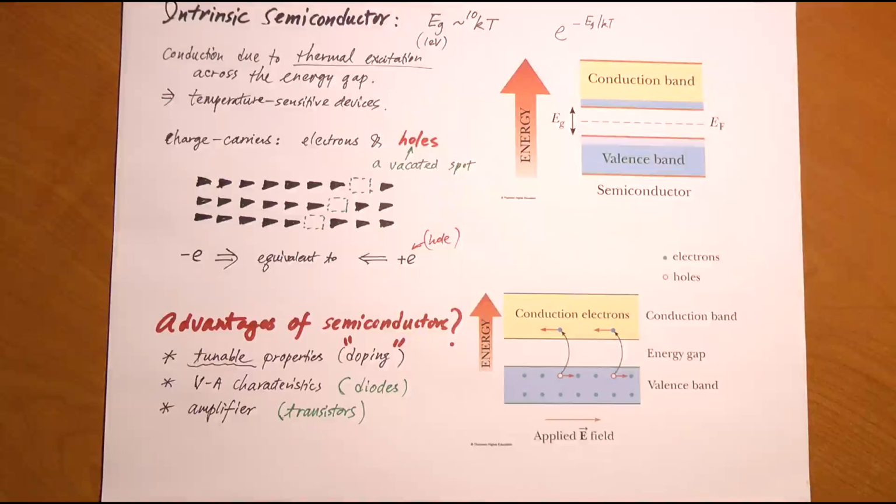And they can also be used to form the basis of modern solid-state amplifiers. An amplifier is an element in electronic circuits which amplifies an electrical signal. The incoming signal has a low potential difference. The output signal has a higher potential difference. That's called an amplifier. And the device is called a transistor. These things are just everywhere in modern electronic circuitry. So that's what makes semiconductors so incredibly important.